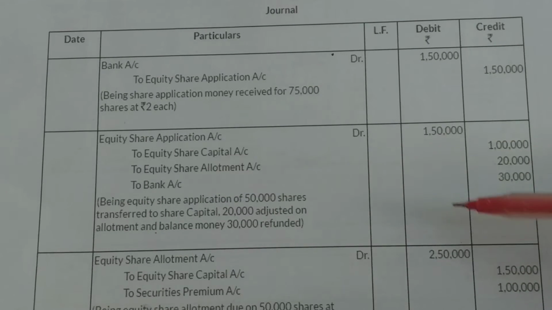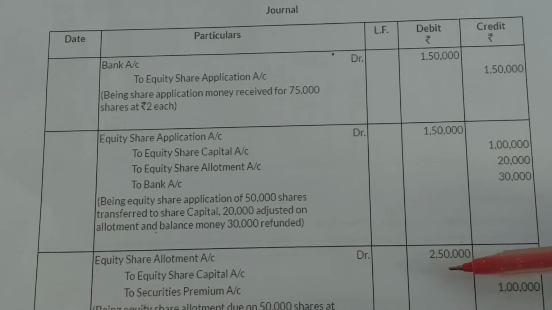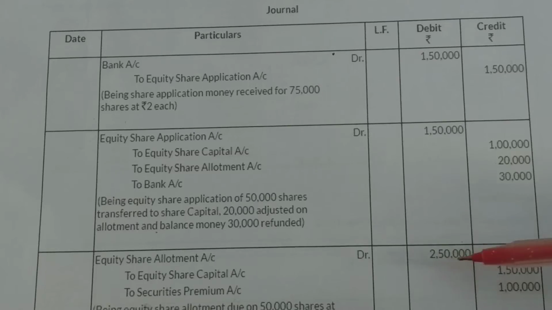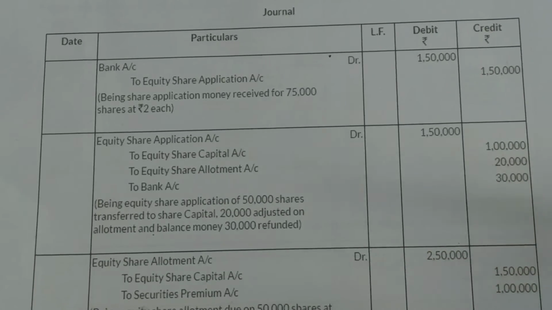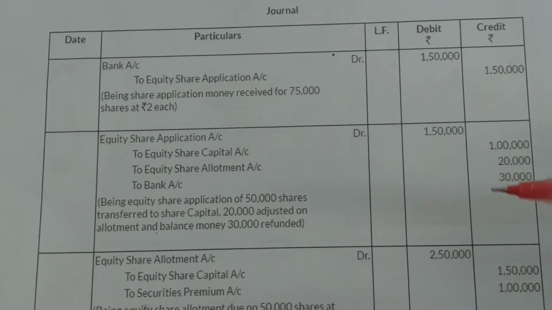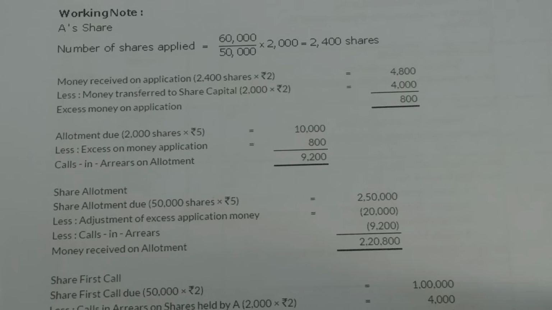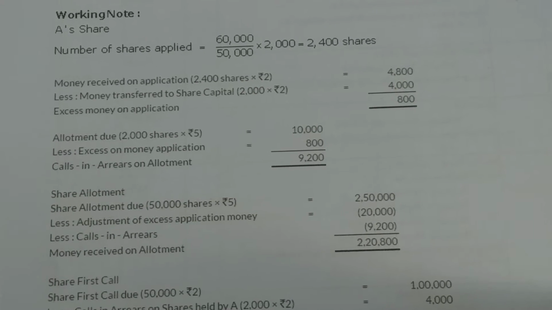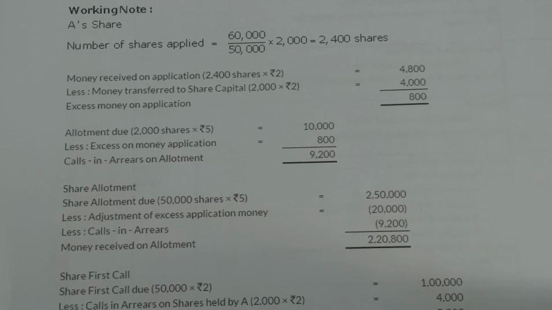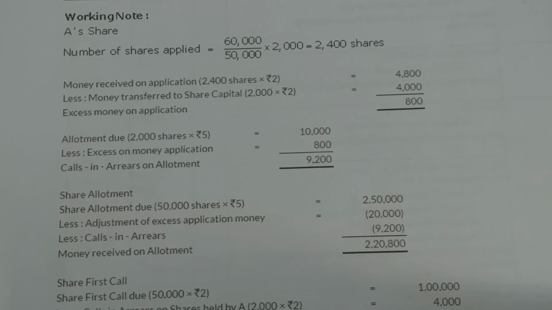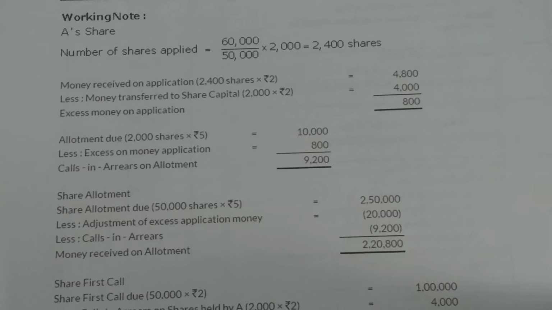We are going to make a due entry for the next installment, that is allotment, and there includes a premium of 2 rupees. As you know, in the question there was a defaulting shareholder who failed to pay the allotment money, so we need to find out the arrears for that.